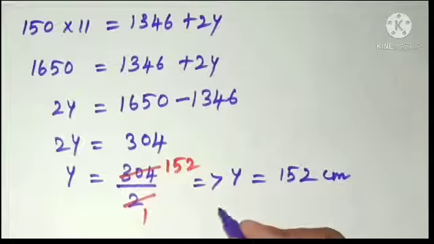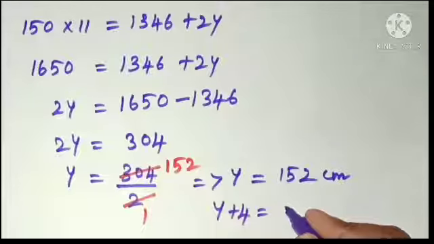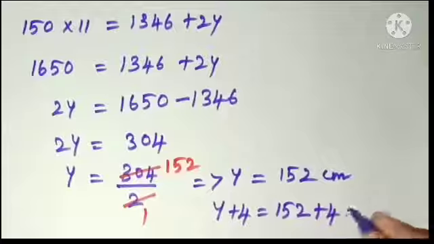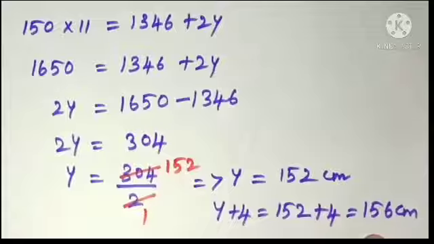The other student is y plus 4. So what is the value of y? 152 plus 4 is 156. 156 centimeter will be the other boy's unknown height, that is 156 centimeter.